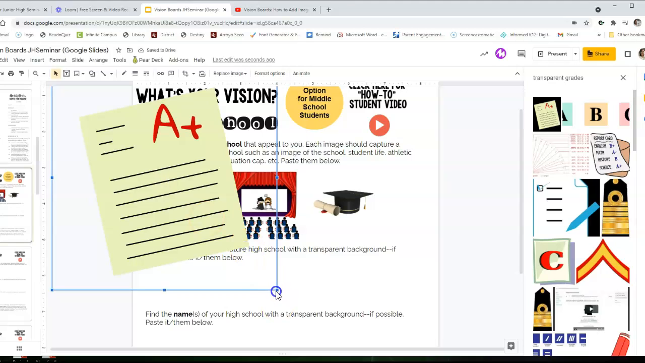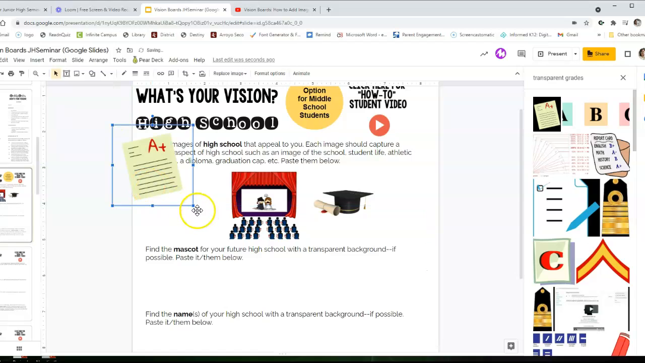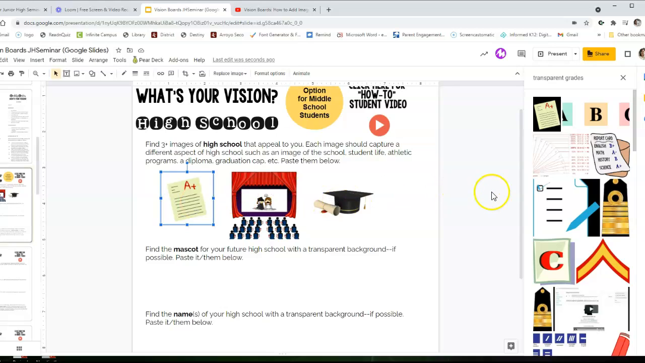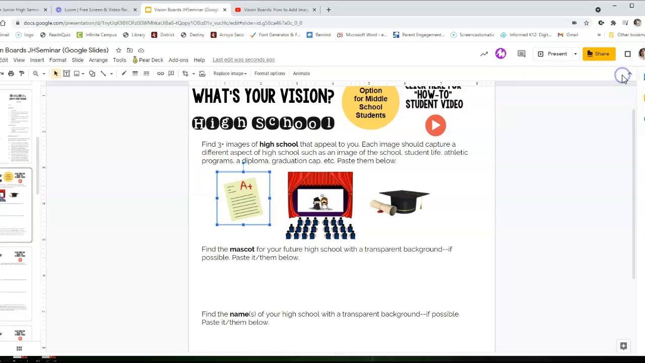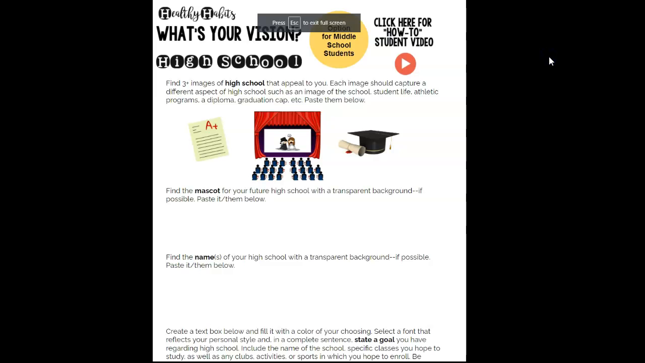So in the video, they show you how to get a good image so that you're not getting a copy of an image and it's not too pixelated. That way when you do your vision board, it will come out looking a lot nicer when we print them. So that's all you need to do is search for images and drag them in. And again, you can go to this how-to student video just by hitting present, and clicking that button right there.